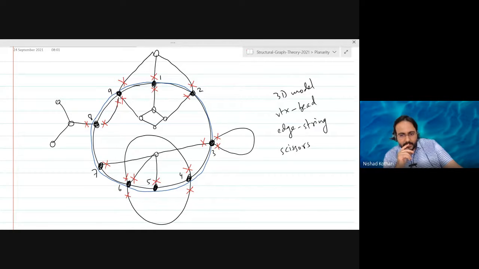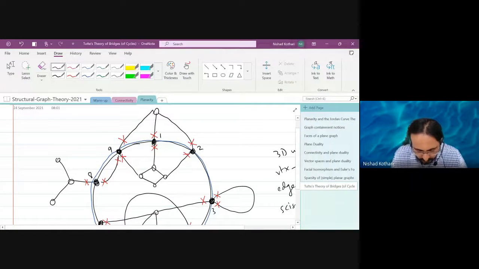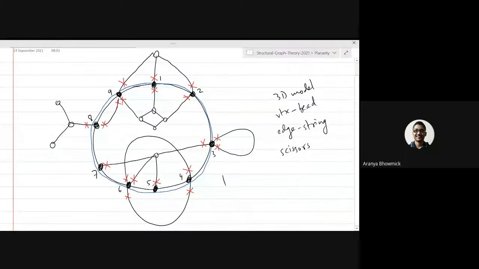Okay. So if you do this, how many pieces does the remaining graph break into? Of course, there is a cycle which we cut out, but how many other pieces does the graph break into? I think in this example, it would be 7.